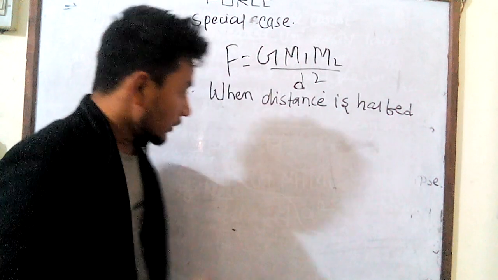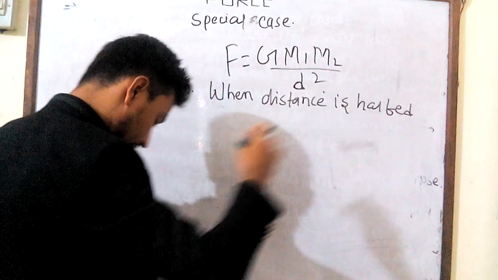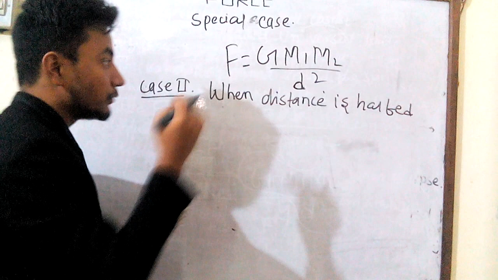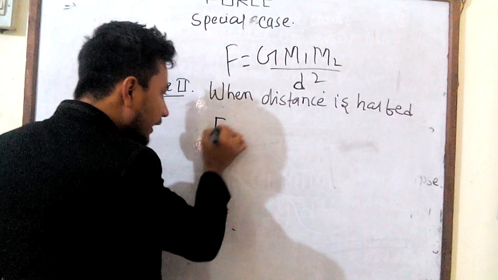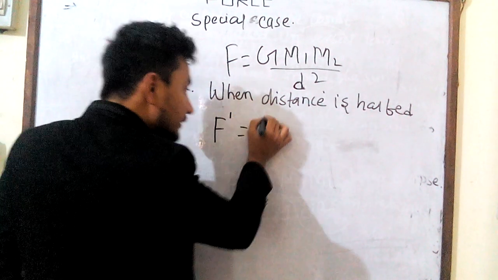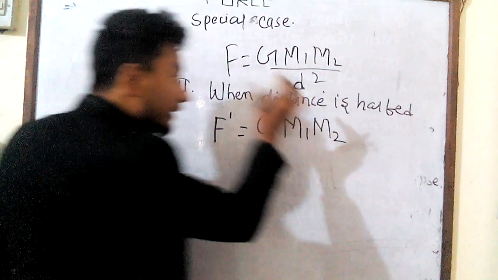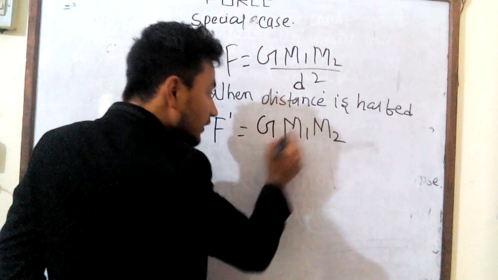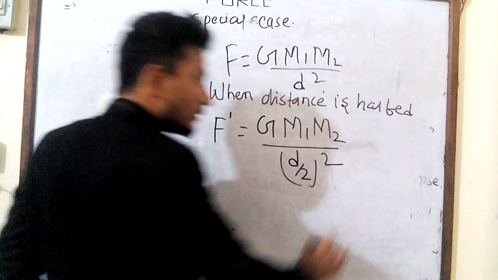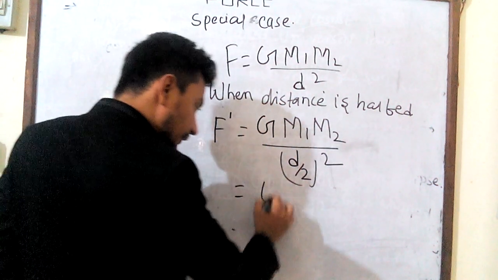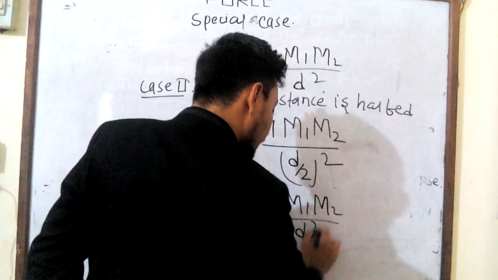So what is the formula of gravitational force? F equals G m1 m2 by d square. So when distance is half, the new gravitational force is again F prime. So G m1 m2 by d square. When the distance is half, in place of d, what do we write? d by 2 whole square, right? So what is this? G m1 m2 by d square by 4.